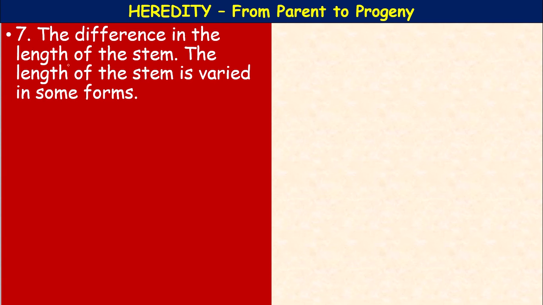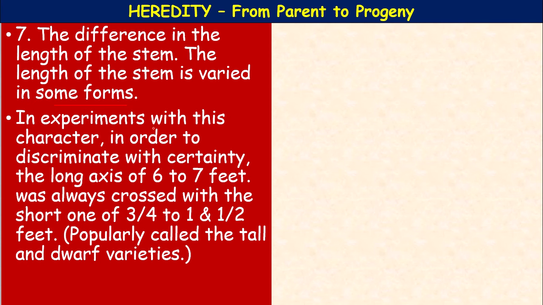So, the difference in the length of the stem is varied in some forms. In experiments with this character, in order to discriminate with certainty, the long axis of 6 to 7 feet was always crossed with the short one of 3/4 to 1 and 1/2 feet.